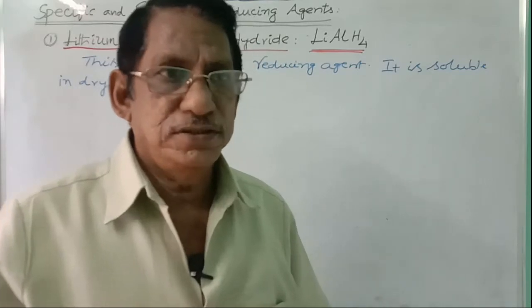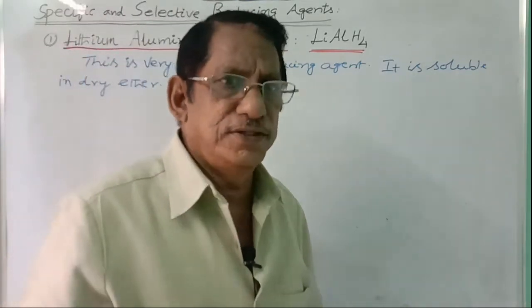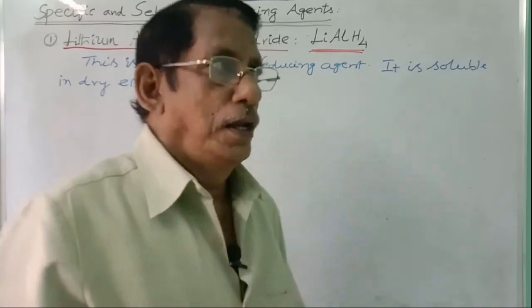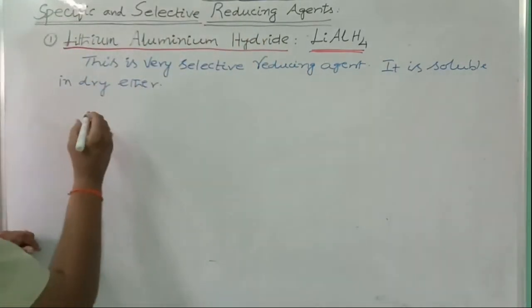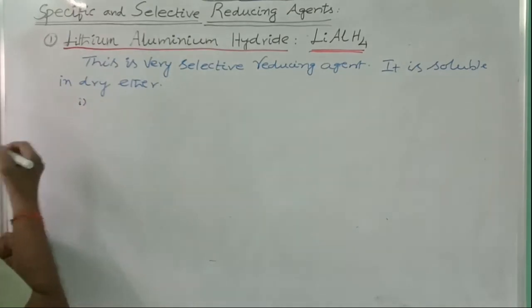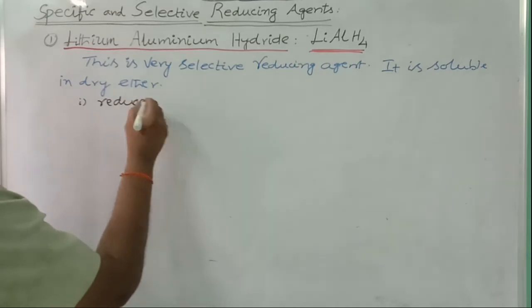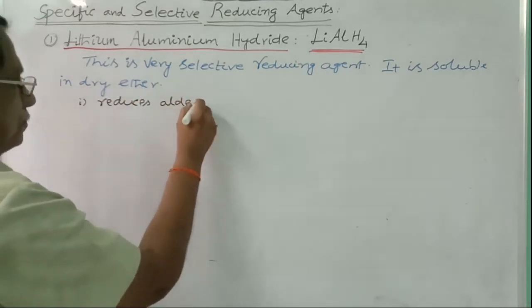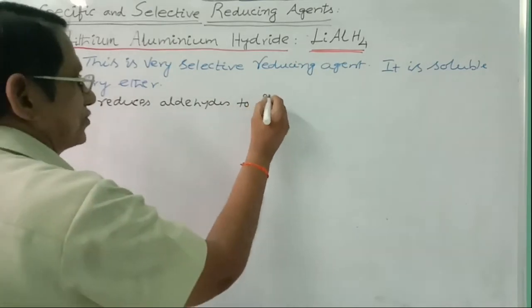For what purpose can this reducing agent be used? Reducing agent means it supplies the necessary hydrogen. Here, the first one, it reduces aldehydes to primary alcohols.